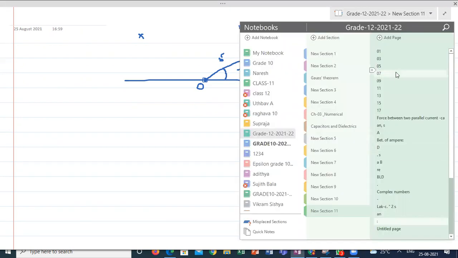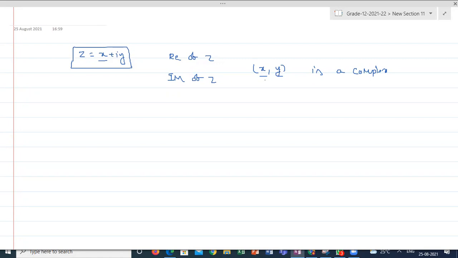Same as if we observe a complex number, z is equal to x plus iy. It's unique. The x is known as the real part of z. y is known as the imaginary part of z. If I am saying (x, y) is a complex number, the real part and imaginary part of that complex number can be formed as an ordered pair. Got it, guys? What I'm saying? Students, understood?